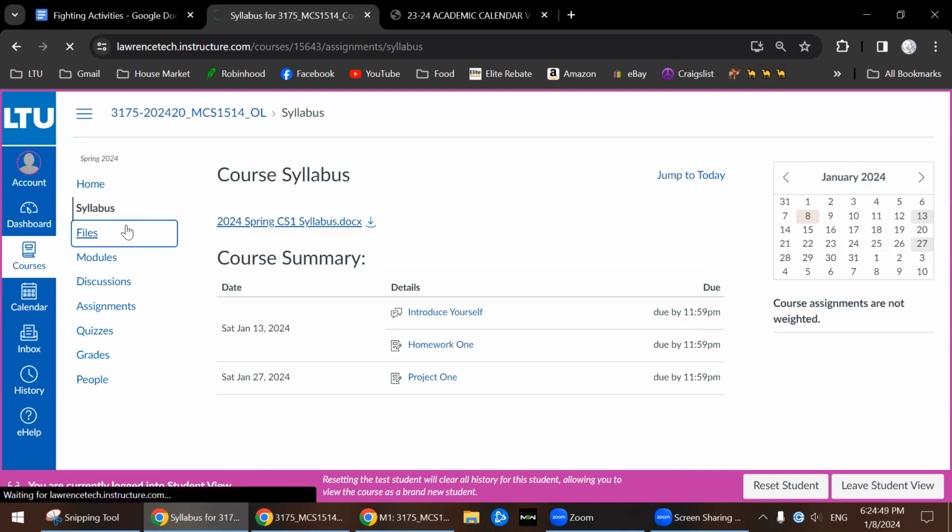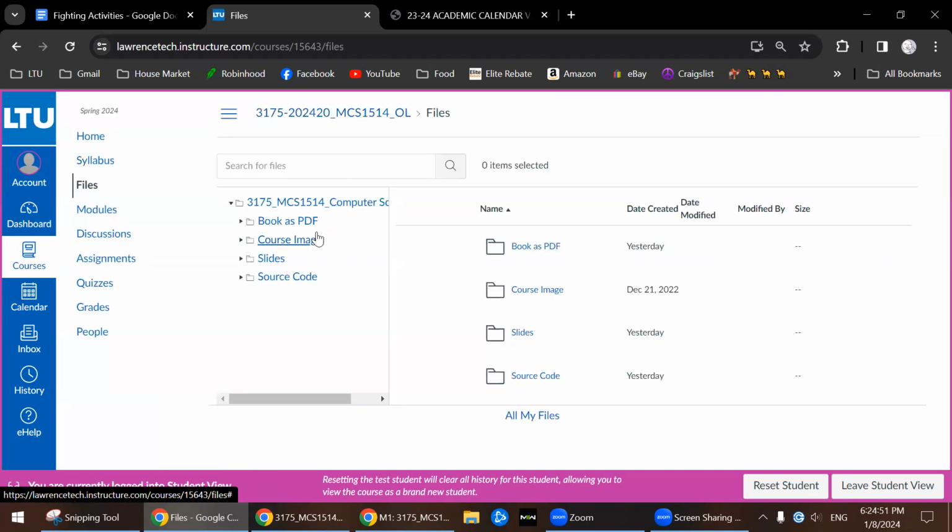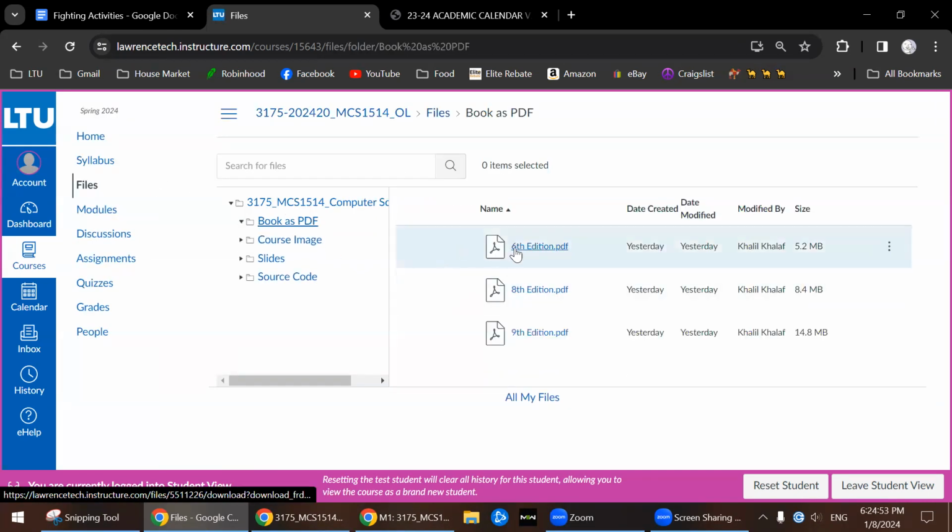Then you go to the file section. Under the file section, you're gonna find the book as PDF. So this is the 6th edition, 8th edition, 9th edition. The 9th edition is not very different than the 10th edition. The 10th edition, of course, has typo mistakes that are fixed. It has an updated syntax. Sometimes it has more exercises or different exercises. But knowledge-wise, 9th edition and 10th edition are the same.